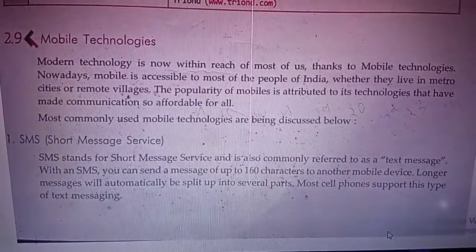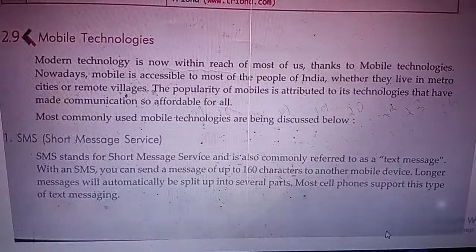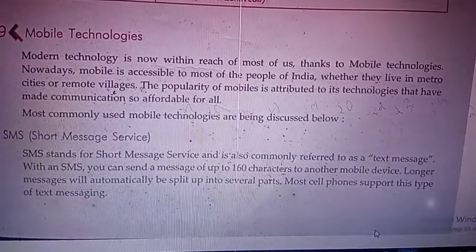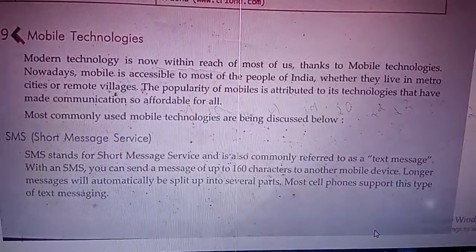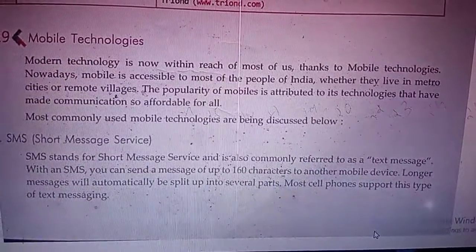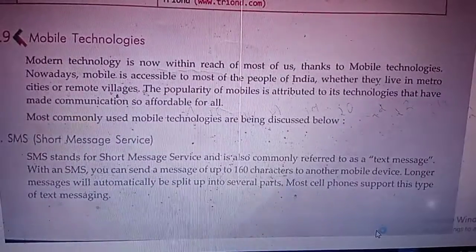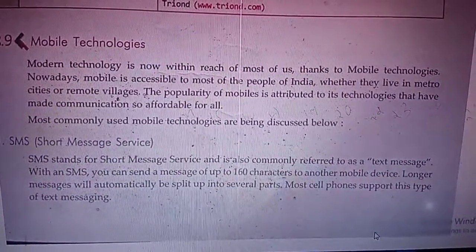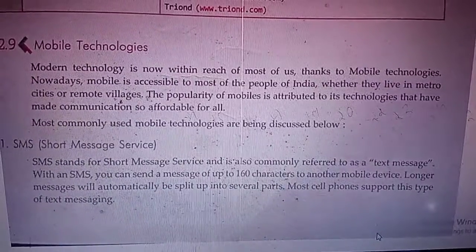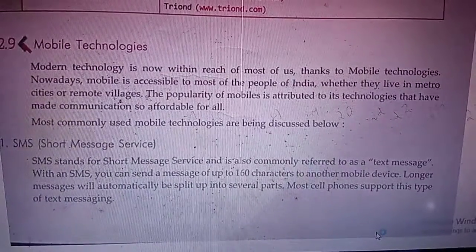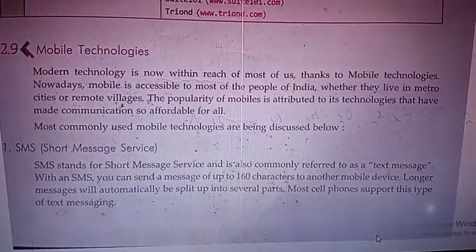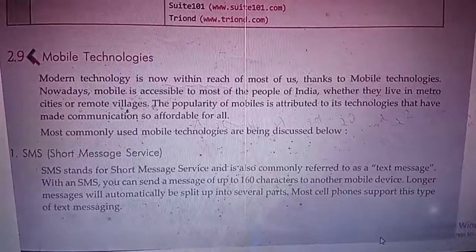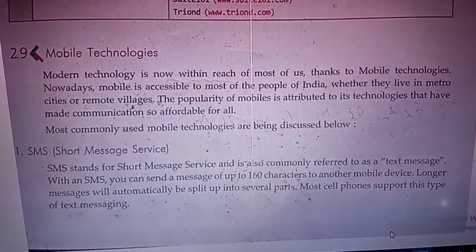What do you mean by mobile technology? Modern technology is now within the reach of most of us, thanks to mobile technology. Nowadays mobile is accessible to most people in India, whether they live in metro cities or remote villages. The popularity of mobiles is attributed to technologies that have made communication so affordable for all. Which means that nowadays everyone uses the mobile, everyone knows how to use it, and it helps us to communicate very easily.